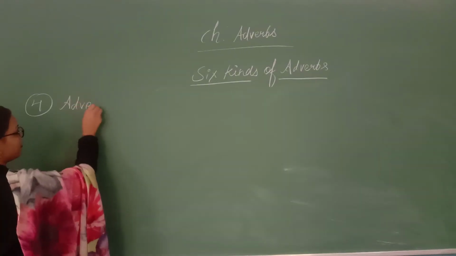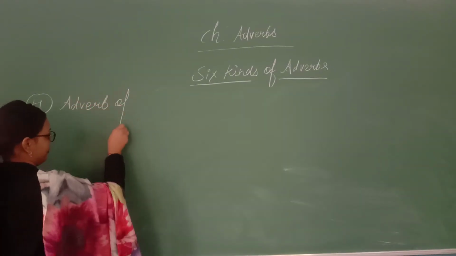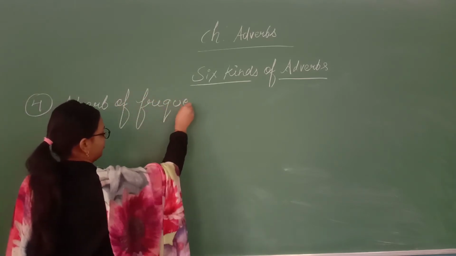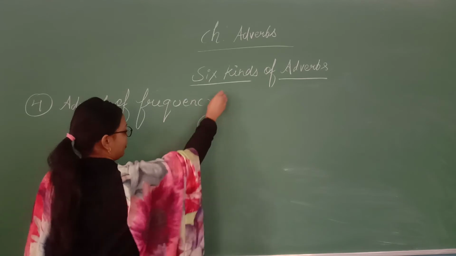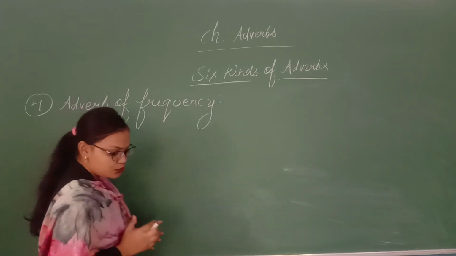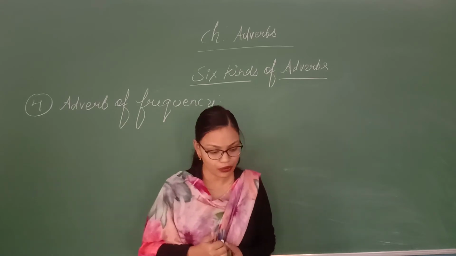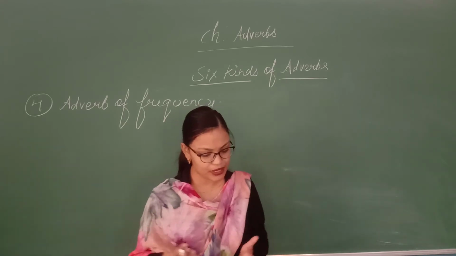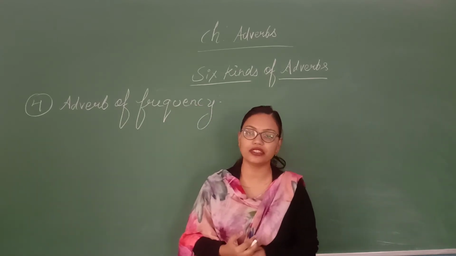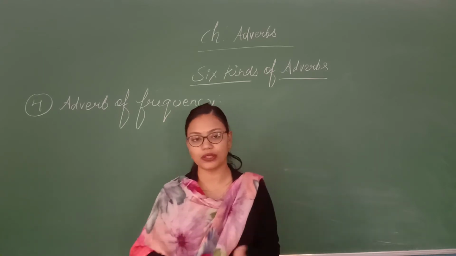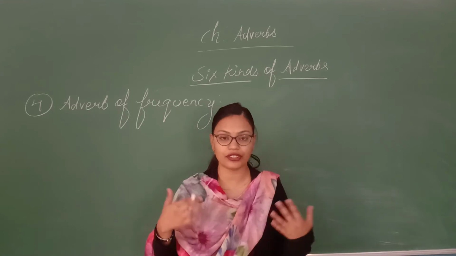Then we have adverb of frequency. Here you need to know the definition of adverb of frequency. Adverb of frequency tells you how often the work is performed. Means the work is always performed, never, rarely.